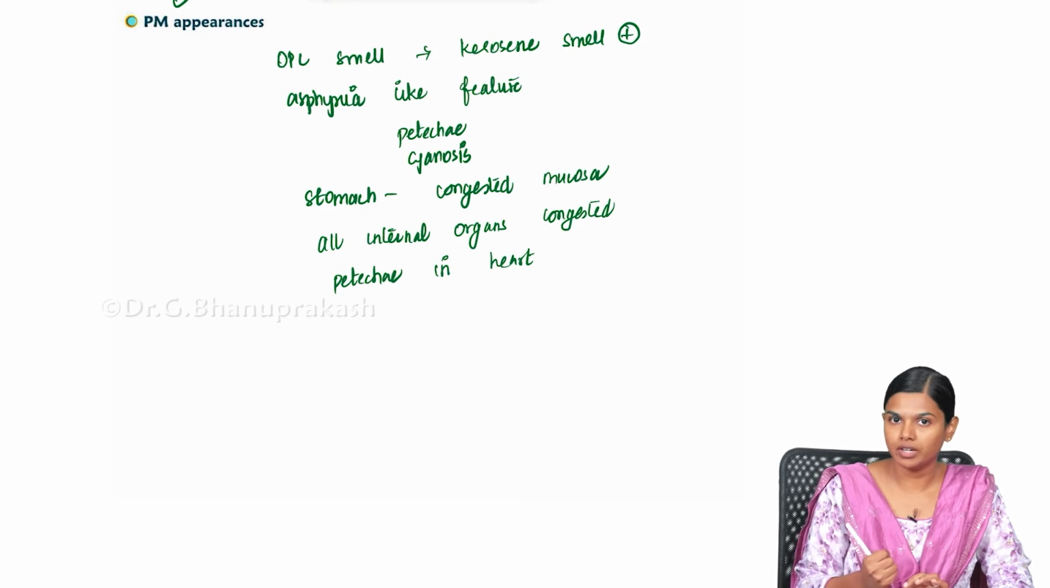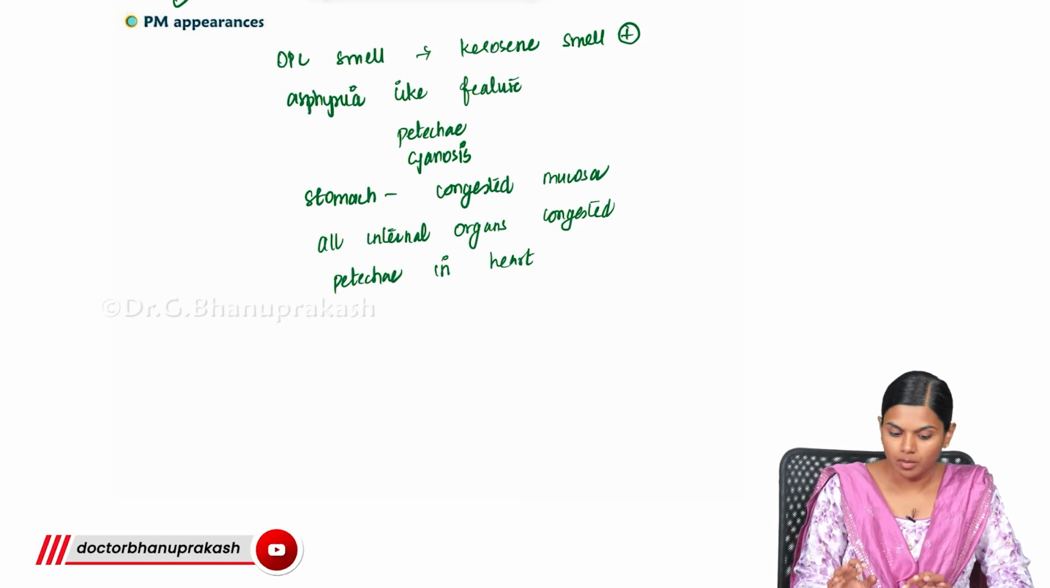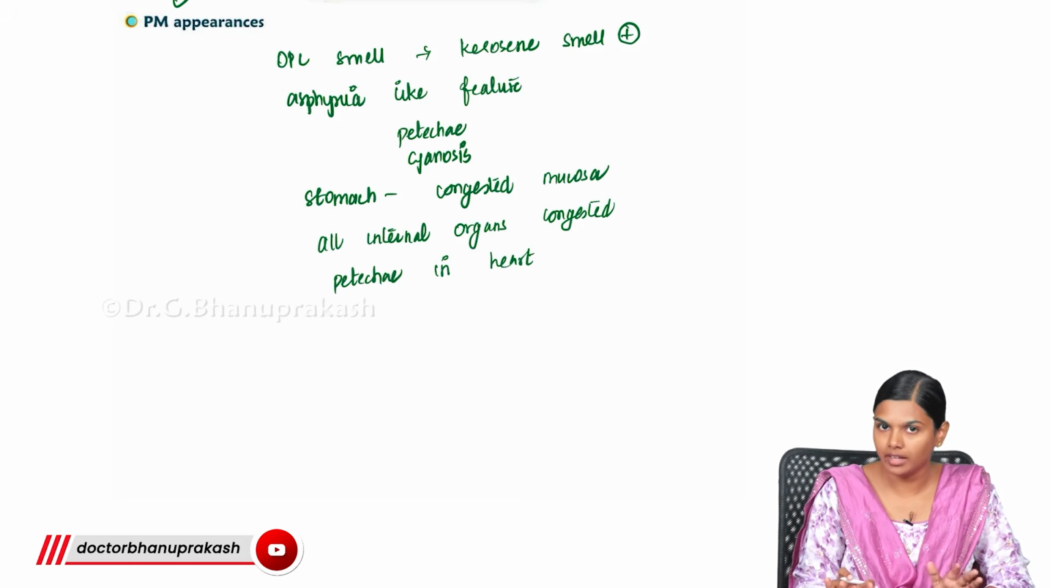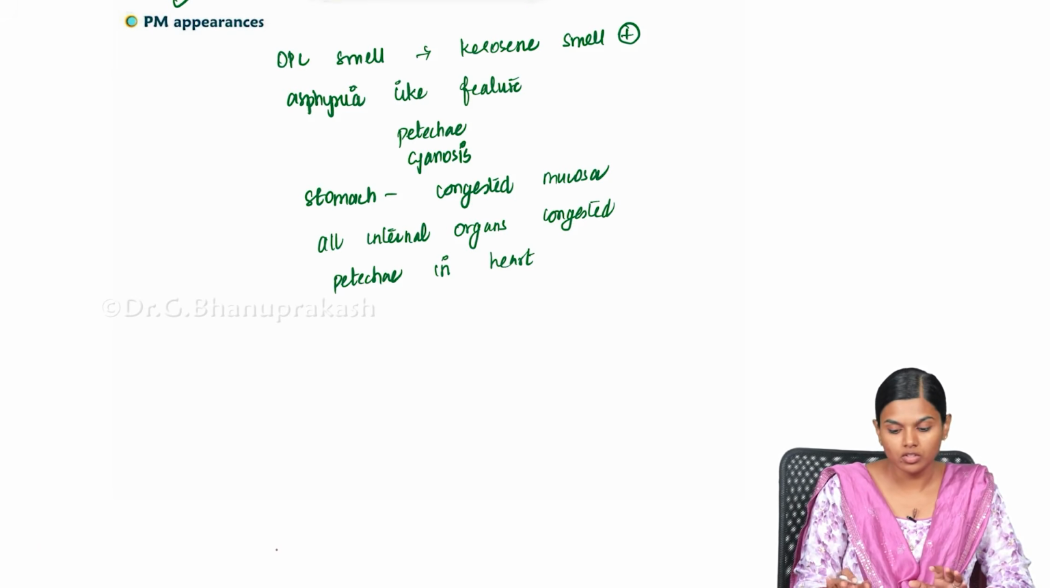And the main mode of treatment here is symptomatic, no need to start atropine or oximes. Postmortem appearance, you will get the kerosene smell, congestion of the stomach and other internal organs, petechiae in the heart, and all over the body you will be getting cyanosis. So this is the important aspect about OPC.